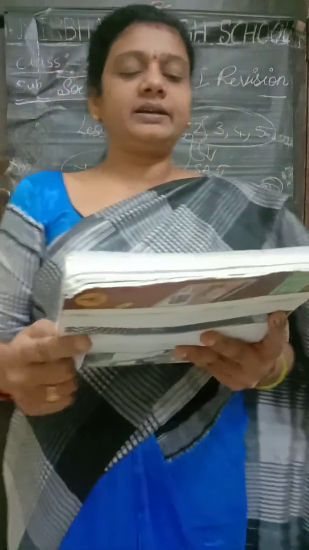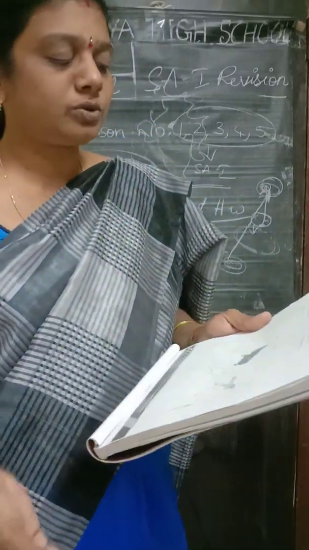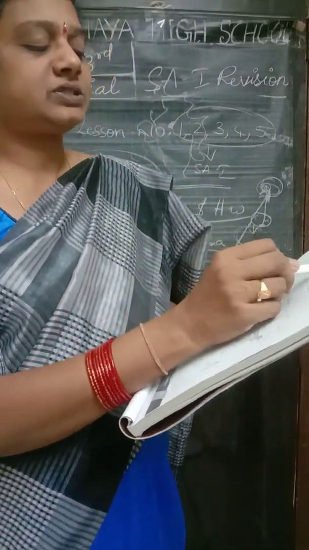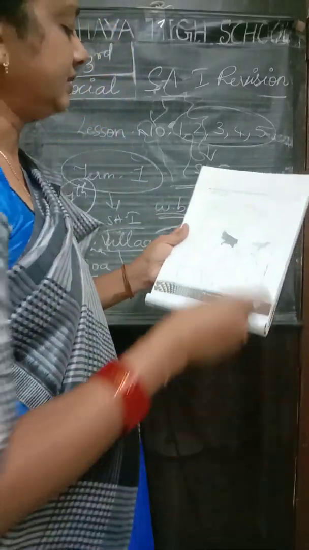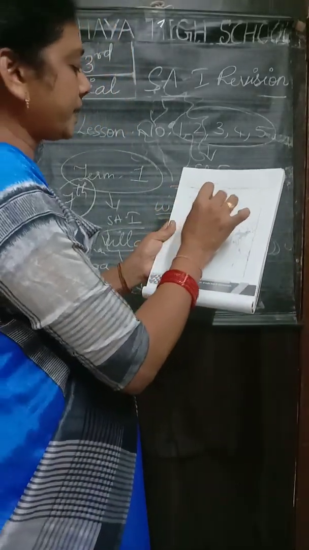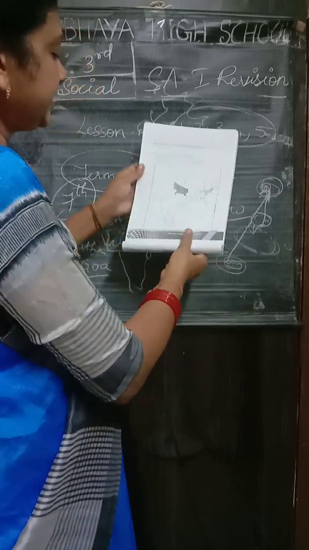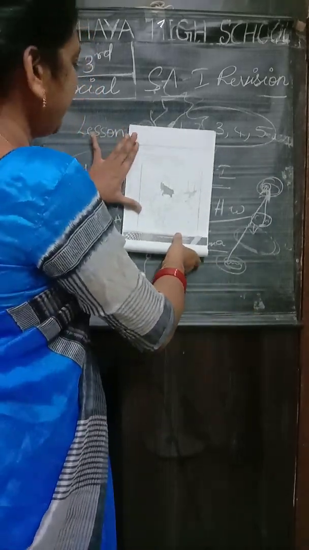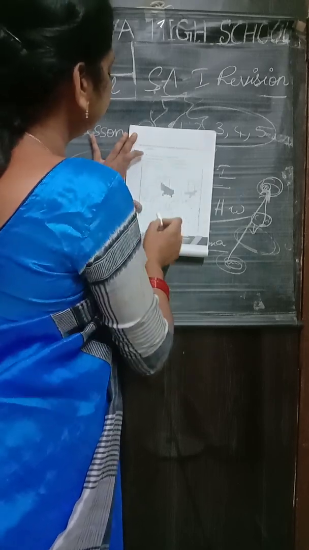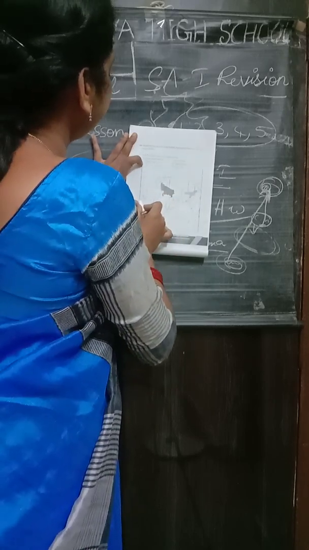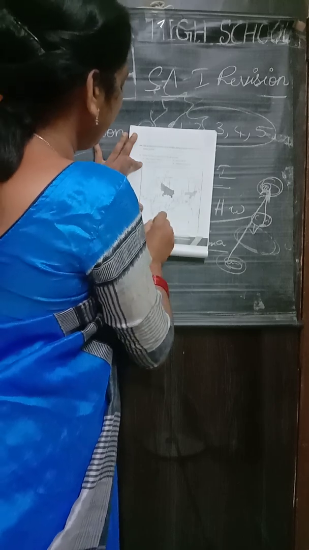Yes. And now the next one, children, 18th question. Color the following states on the given map. Yes, you have to color. A, it is given there, children. 4 it is given here. Yes, you have to do that. Which color? A, it is blue, and Kerala, it is yellow.